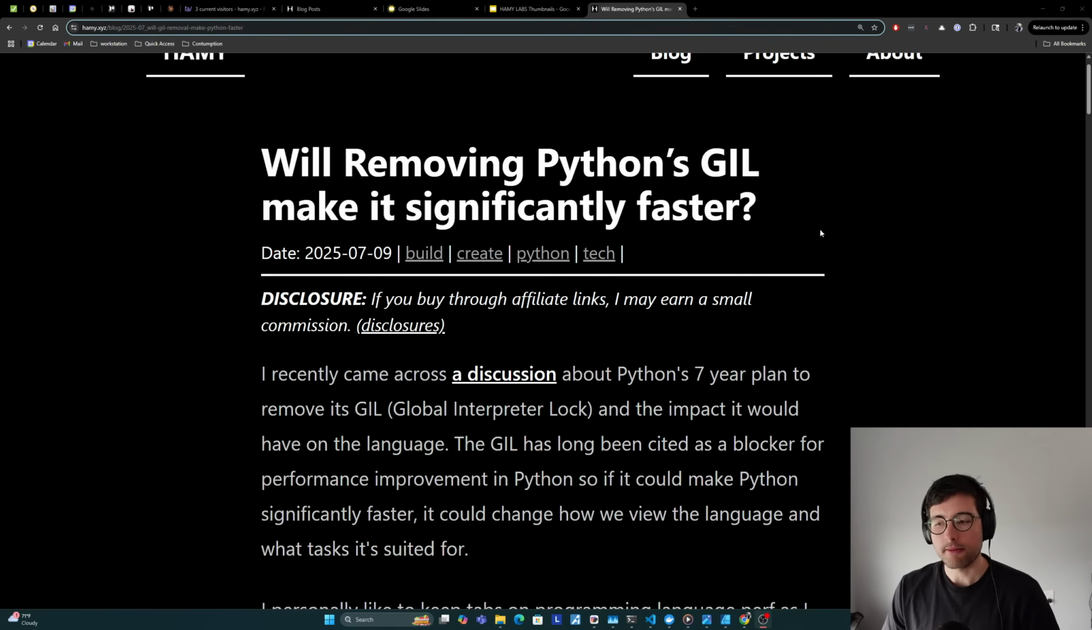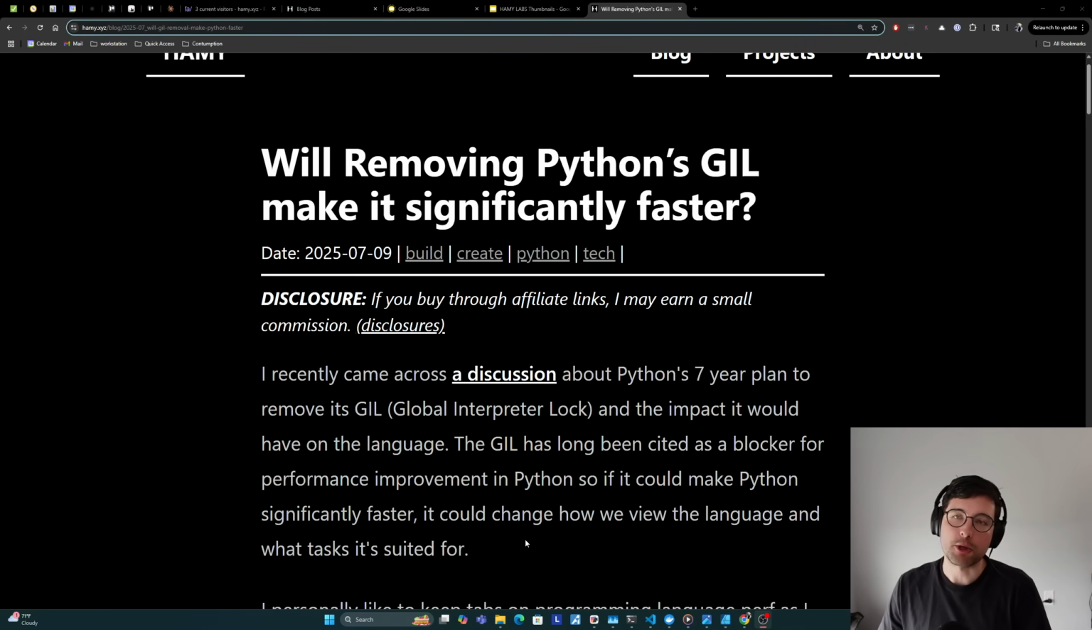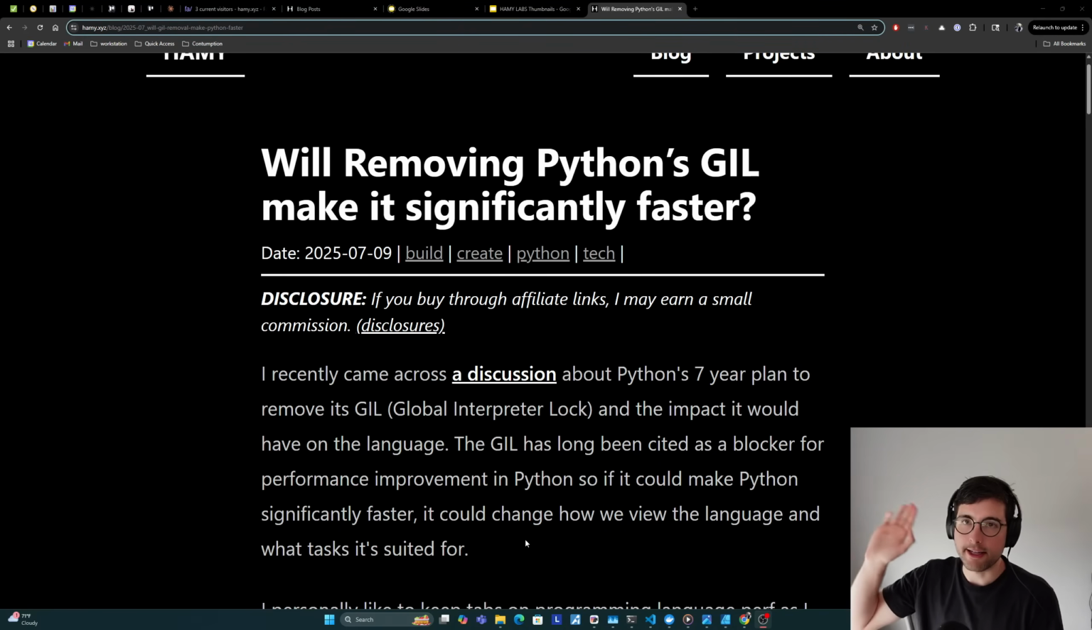The GIL has long been cited as a blocker for performance improvement in Python, so if it could make Python significantly faster, it could change how we view the language and what tasks it's suited for. Generally, we consider Rust and Golang and C#, Java on the faster end of languages, and then the more interpreted things like Ruby, Python, even JavaScript are really towards the lower end of things on the perf scale, which does lead to some decision making about what this language is actually good for.